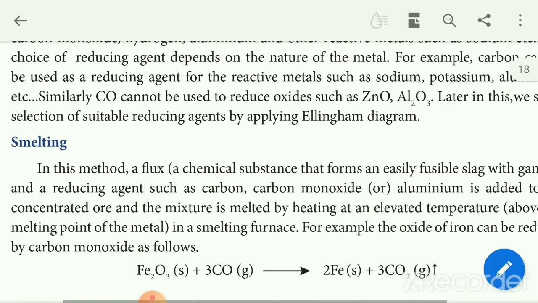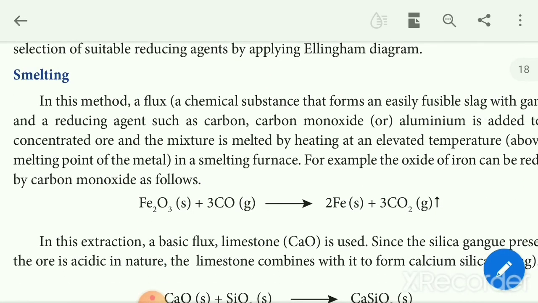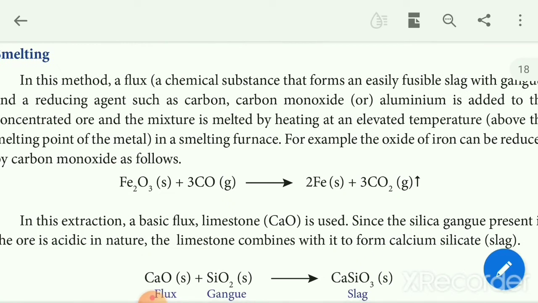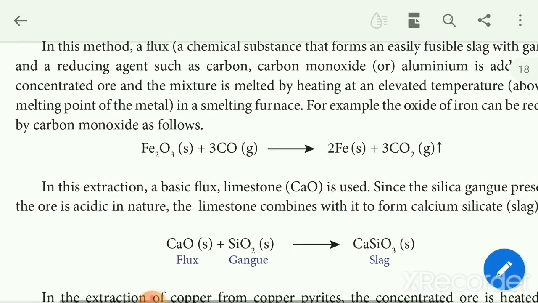The first method of reduction of metal oxide to elemental metal is smelting. In this method, reducing agents such as carbon, carbon monoxide, aluminum are added to the concentrated ore and the mixture is melted by heating at an elevated temperature, above the melting point of the metal, in a smelting furnace. For example, iron oxide can be reduced by carbon monoxide: Fe2O3 plus 3CO gives Fe plus 3CO2, carbon dioxide gas.